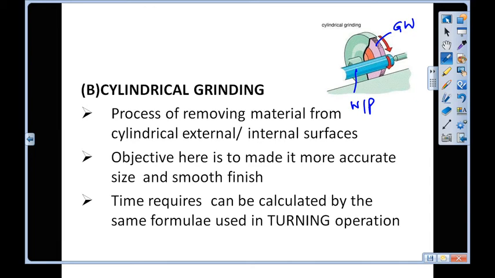The cylindrical workpiece may be ground on the external or internal surface. The main objective is to make it more accurate in size and give a smooth finish, and the time required can be calculated by the same formula used in the turning operation.